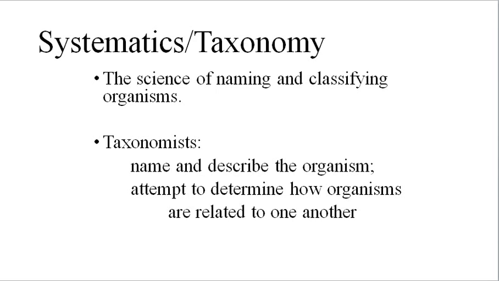Systematics, or the older term taxonomy, is that branch of science that deals with the naming and the classification of organisms. Worldwide, taxonomists assign unique names to each species of organism. They also describe a set of characteristics that can be used to distinguish the species. Classification of organisms involves determining how the species is related to other organisms.